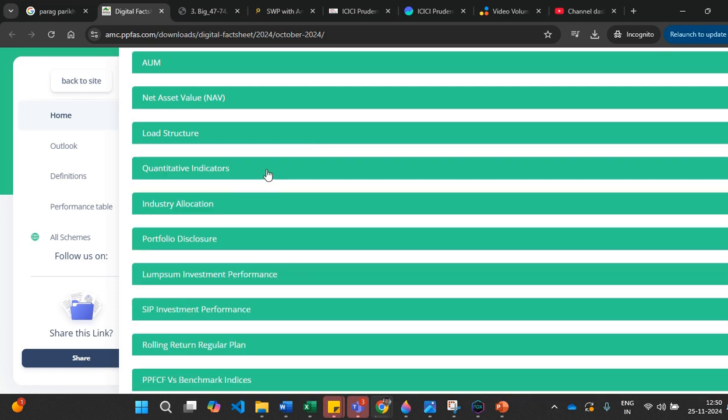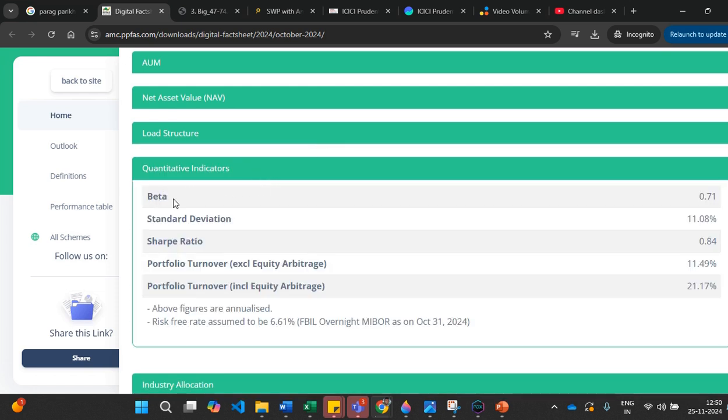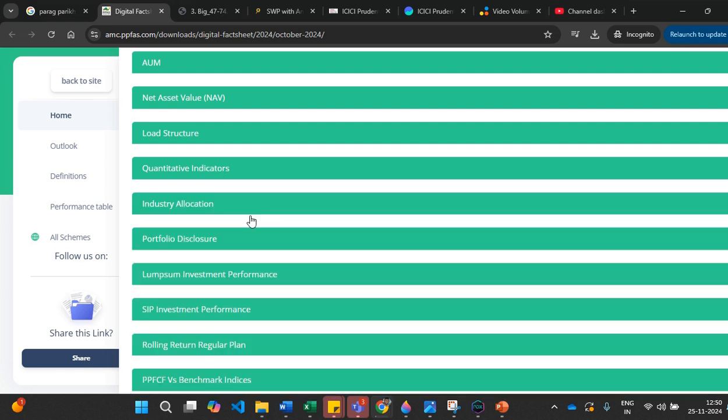Okay. And what are the indicators, right? I explained what is beta and all. So what is the beta number, what is the standard deviation, what is the Sharpe ratio, what is the portfolio, all the details will be displayed here. So you can compare with the slide I've shown, and also you can compare with a different mutual fund and see how your mutual fund is performing with these numbers.